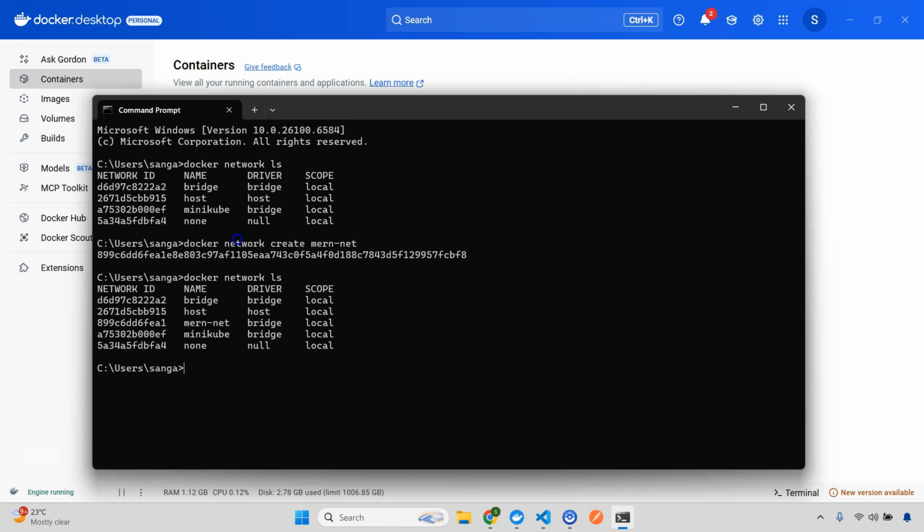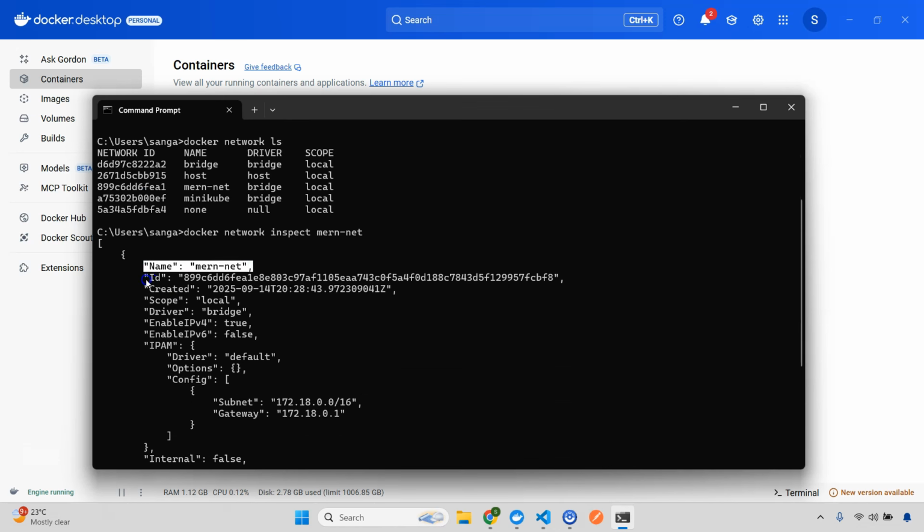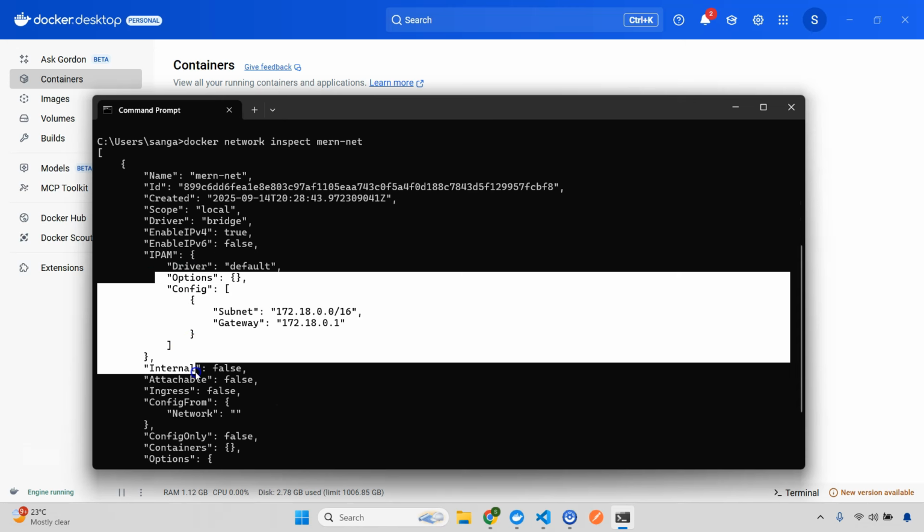So now if I just check this, you'll see that one more network is created. So this is the network, MERN net. As simple as that. You can also inspect this network. Inspect means this will give you the details, subnet, gateway, etc. So for example, let's say I want to inspect this newly created network. So I'll do docker network inspect, and then MERN net. And you can see that you will get the name, this is the ID, this is created, this is local, driver is bridge, and all the other information.